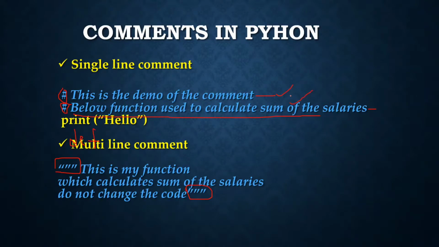In the comment, you can say this is also multi-line, but for each line you have to give a hash here, right? Another way of doing it is to use the triple quotes. You can use single quotes or double quotes here. For each line you don't need to give any hash here. Now I have given 3 lines as part of this multi-line comment.